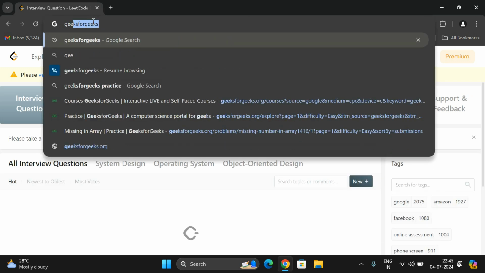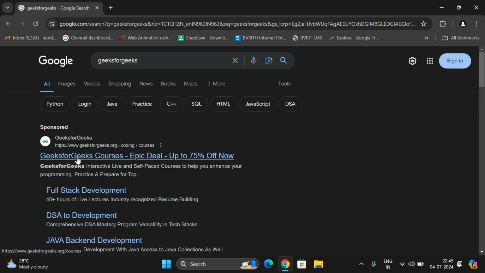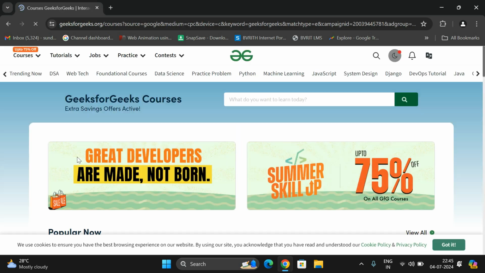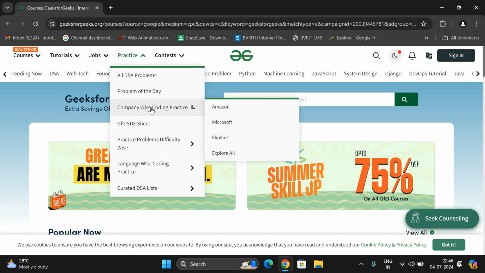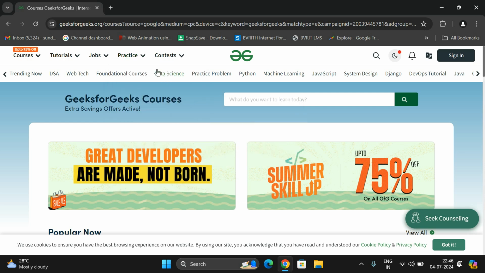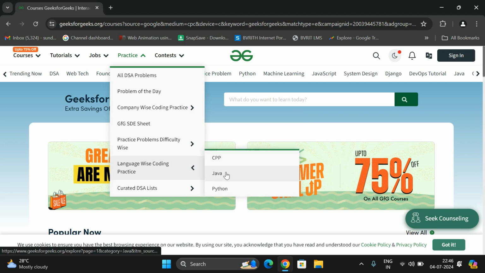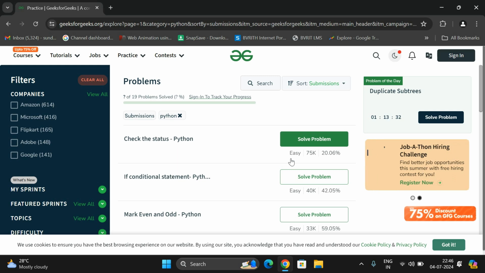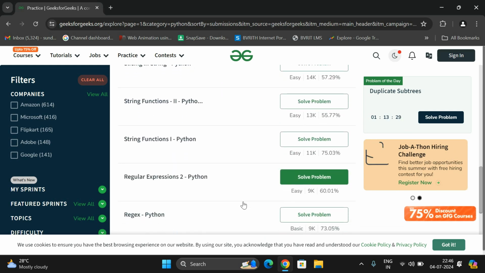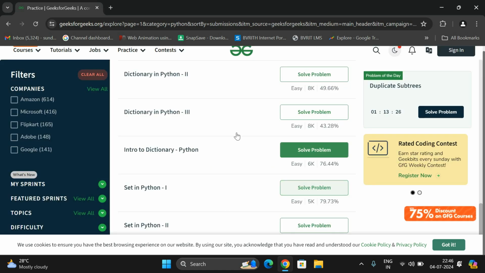After completing this, the next website where you can practice coding is GeeksforGeeks. This is also a very useful website where you can learn and practice. You can see a lot of technologies here. Go to Practice, and company-wise coding practice is also available: Amazon, Microsoft, Flipkart, etc. There is also language-wise coding: C++, Java and Python. You can select any one language and you'll find a lot of problems. The levels are also given, such as easy, the basic level.